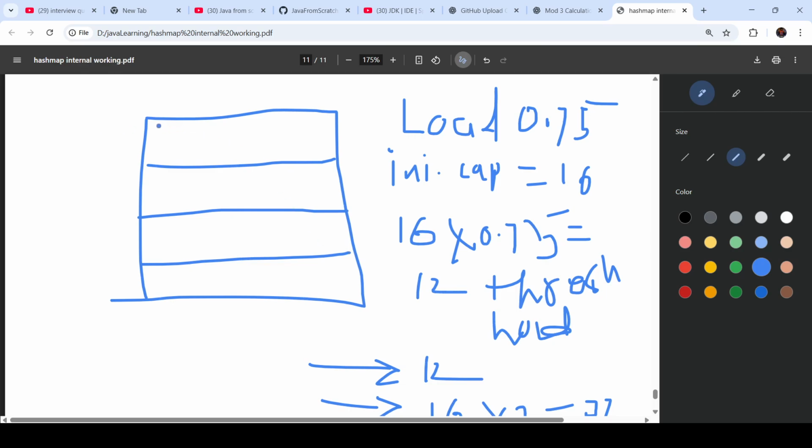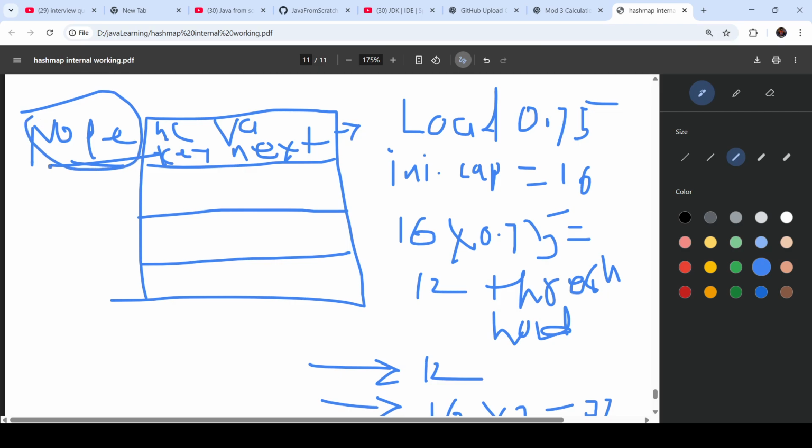And whenever it is trying to put the values, four things it will put. One is hash code, second is key, third is value, and fourth is next. This is the pointer, right? And this is nothing but your node. Okay, this node is a class which is implementing entry. Entry is the interface. So that's it about the internal representation of hash map.